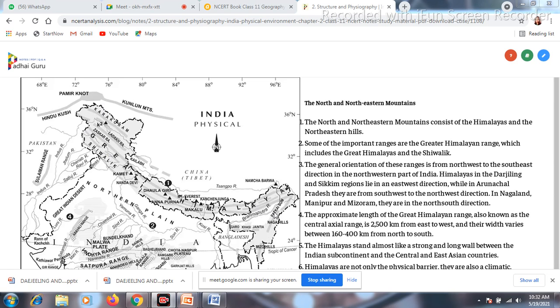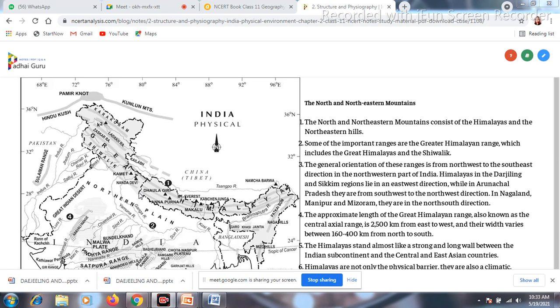Now, the Himalaya is called a young fold mountain, because if you compare the Himalaya with the Aravalli or Vindhya or Satpura ranges, these ranges are older than the Himalaya. That's why it is called a young mountain. And the process of the formation of the Himalaya is folding. By folding only the Himalaya mountain formed. That's why it is called the fold process.